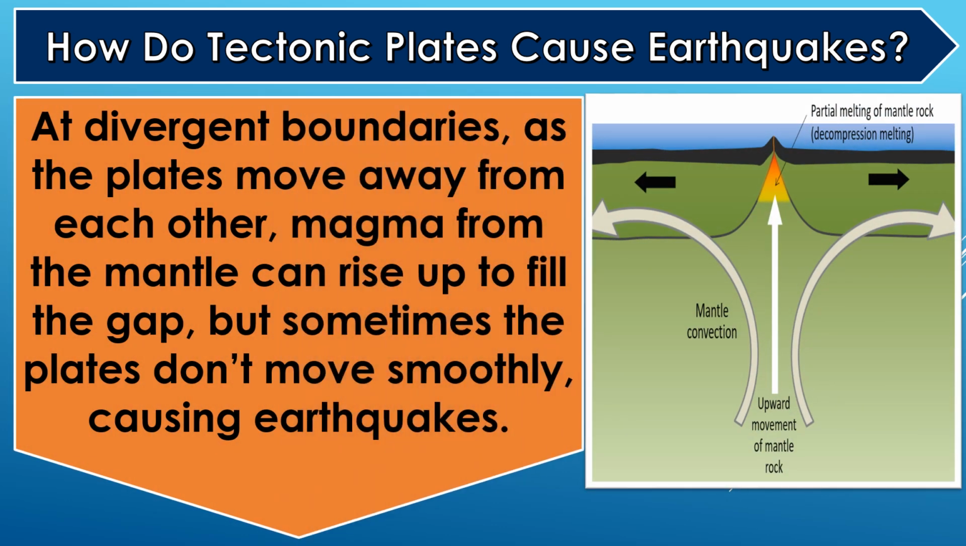At divergent boundaries, as the plates move away from each other, magma from the mantle can rise up to fill the gap, but sometimes the plates don't move smoothly, causing earthquakes.